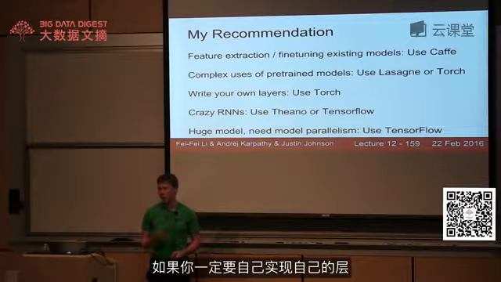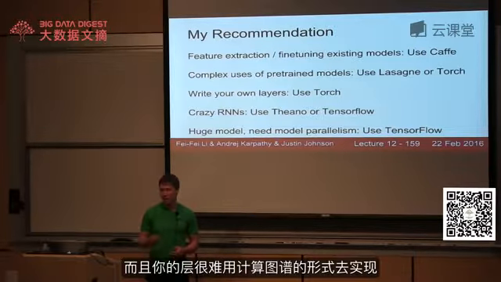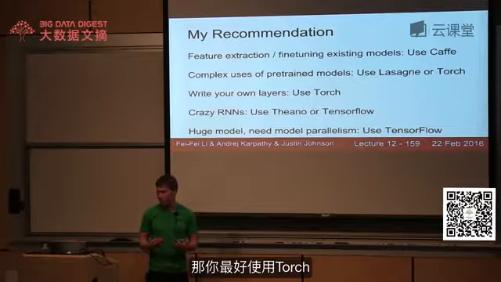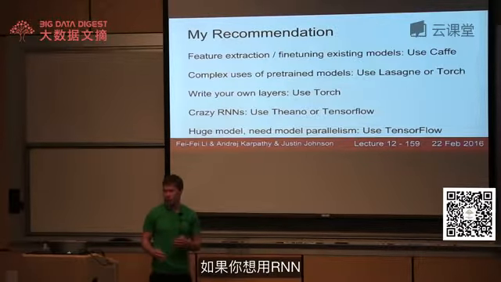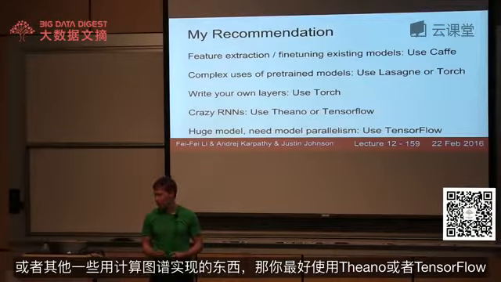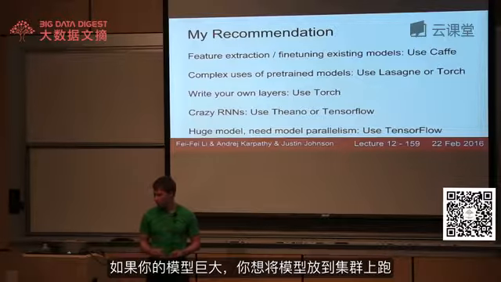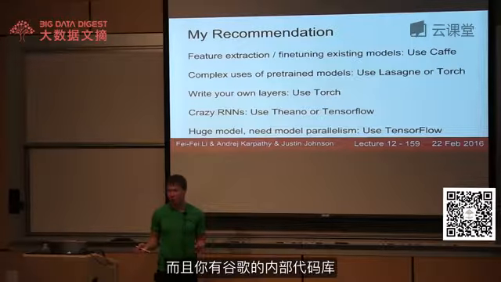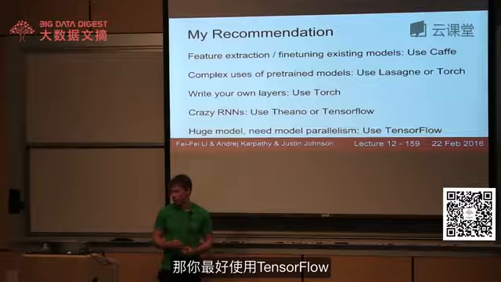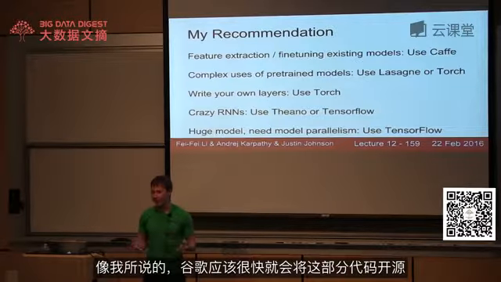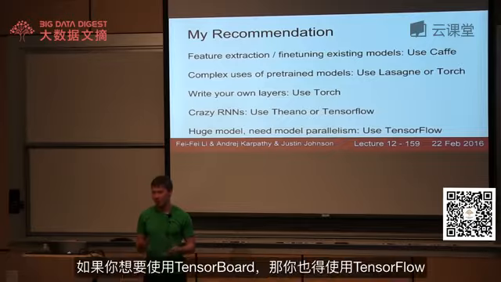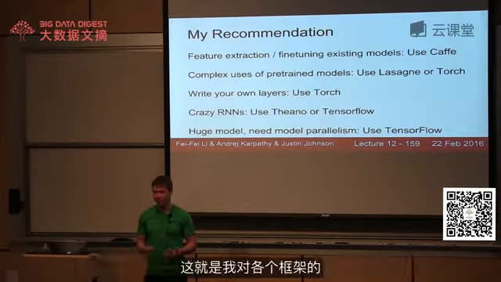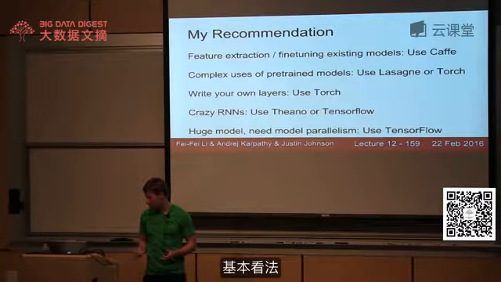If you really want to write your own layers for whatever reason, and you don't think it can easily fit into these computational graphs, then probably you should use Torch. If you really want to use RNNs and maybe other types of fancy things that depend on the computational graph, then maybe Theano or TensorFlow. Also, if you have a gigantic model and you need to distribute across an entire cluster, and you have access to Google's internal code base, then you should use TensorFlow. Although hopefully, like I said, that part will be released for the rest of us soon. Also, if you want to use TensorBoard, then you've got to use TensorFlow. So that's pretty much my quick whirlwind tour of all the frameworks.